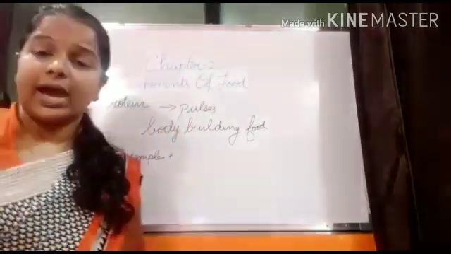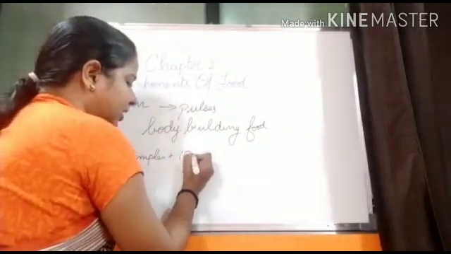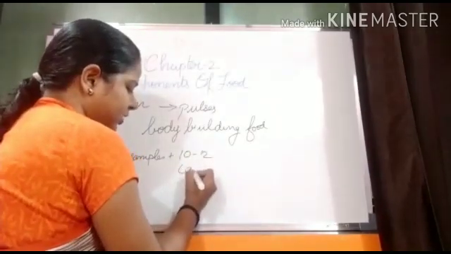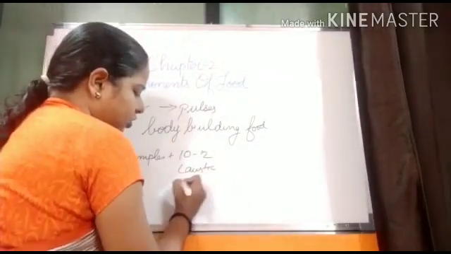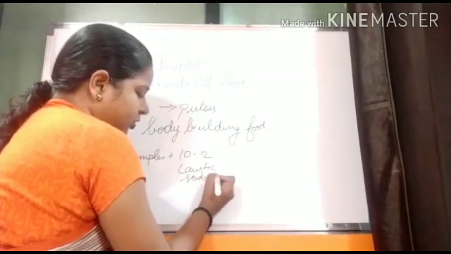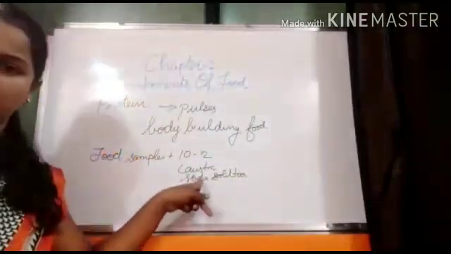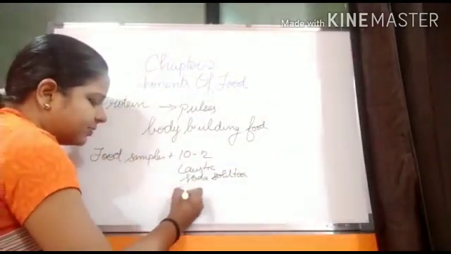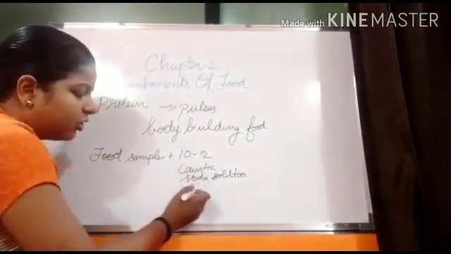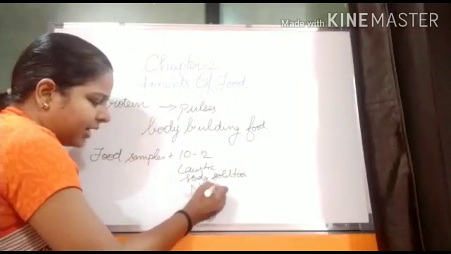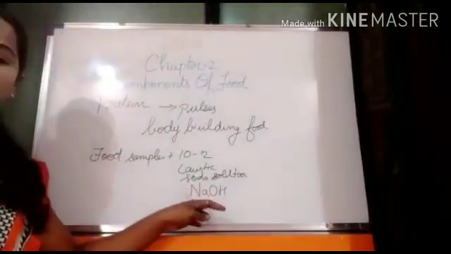Then we are adding 10 to 12 drops of caustic soda solution. It's a chemical. The chemical formula of caustic soda solution I am writing: sodium hydroxide.